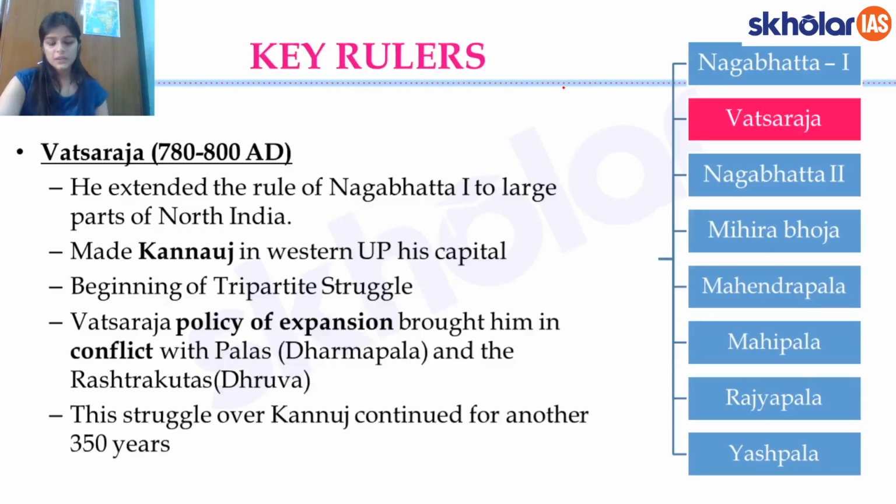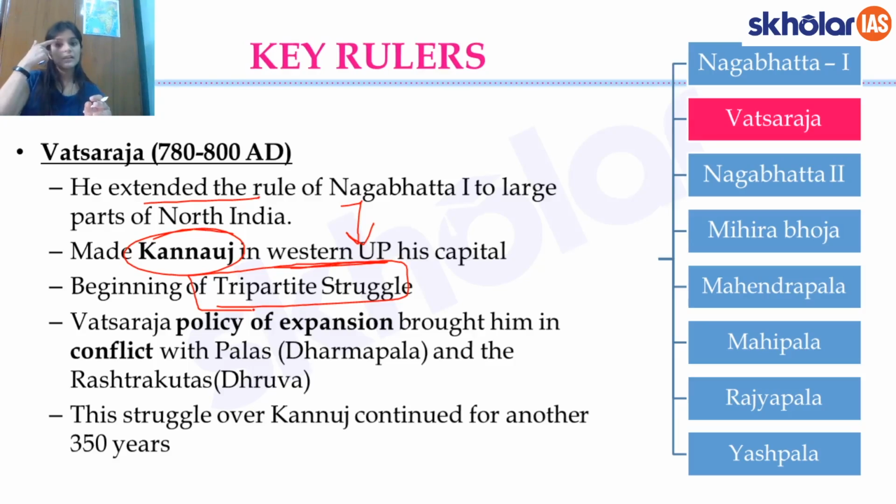Now the next ruler that we have here is Vatsaraja. He extended Nagabhatta's empire even further, and he shifted the capital to Kannauj. So he shifted the capital from Avanti to Kannauj, and this is when the tripartite struggle began. This tripartite struggle for Kannauj, because he shifted the capital to Kannauj, now everybody wants to control Kannauj.